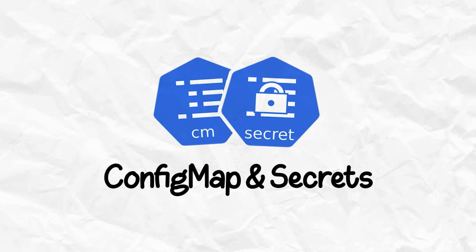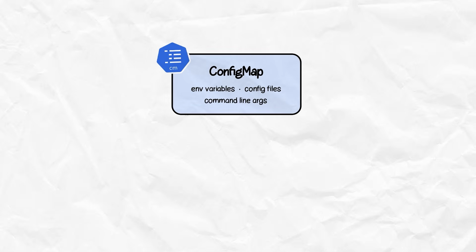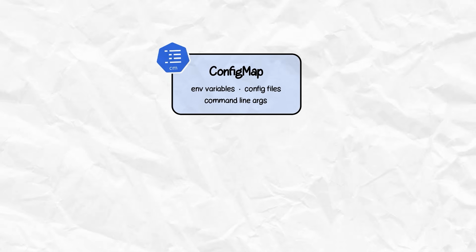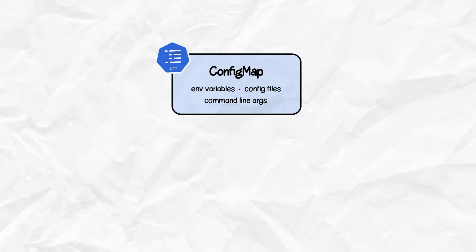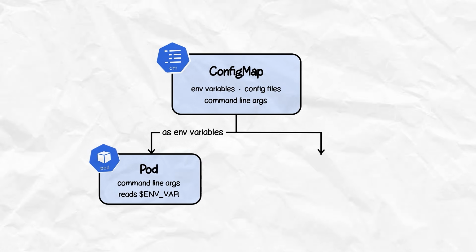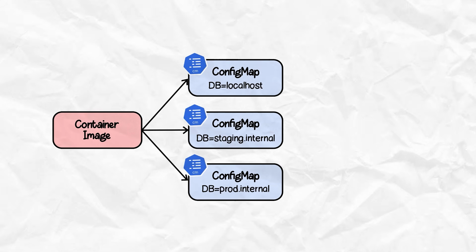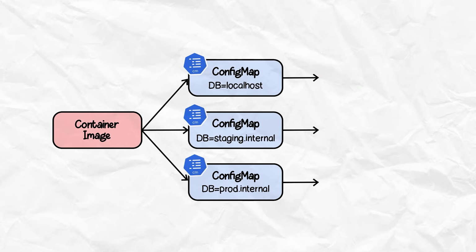There are two more groups of objects you'll use consistently: ConfigMap and Secret. ConfigMaps hold non-sensitive configuration, environment variables, config files, command line arguments, and inject them into pods as environment variables or mount them as files. The win here is decoupling config from your container image. Same image, different config across different environments.